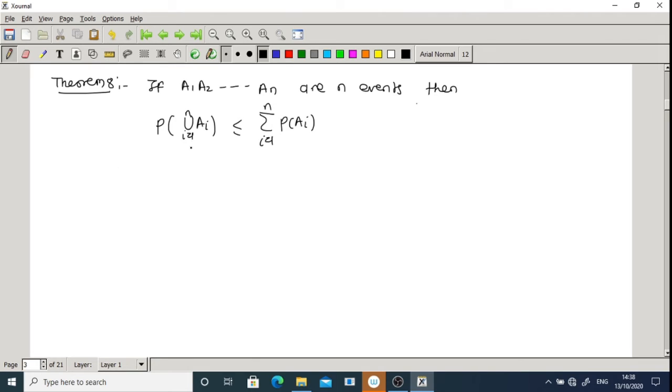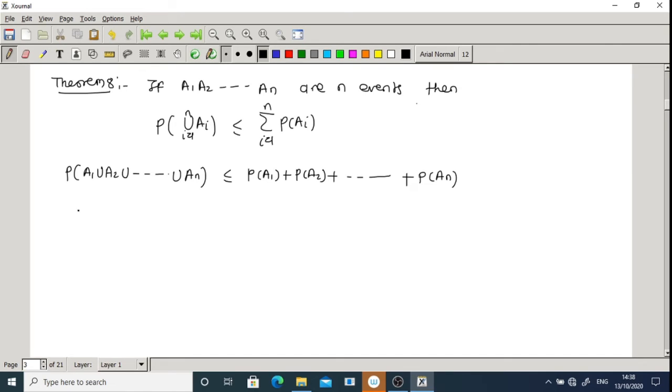So the meaning of this is probability of A1 union A2 union up to union An is less than or equal to P of A1 plus P of A2 plus up to plus P of An.